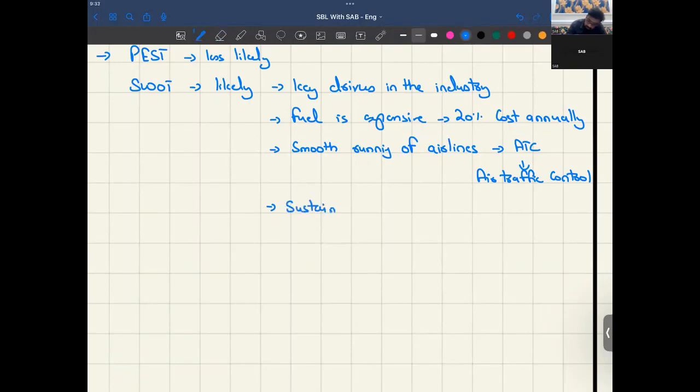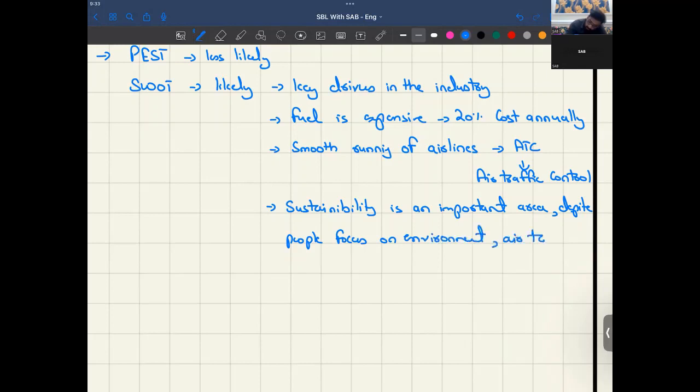Sustainability is an important area. Despite people focusing on the environment, air travel has increased by 5%, I guess.